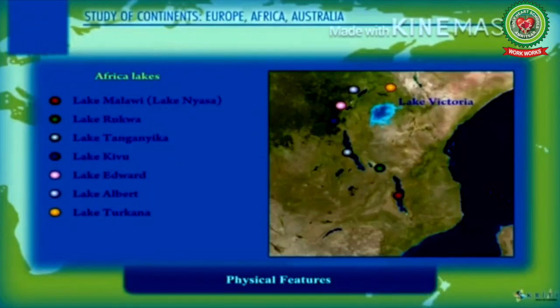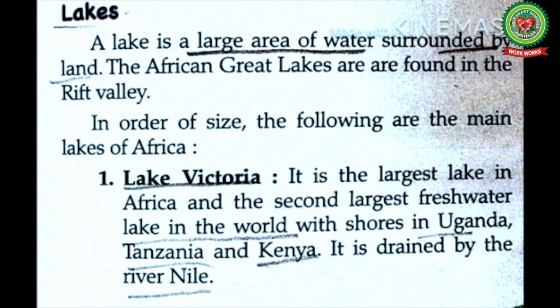Now next we will discuss Africa's lakes. Following are the lakes we will discuss in this chapter. Lakes. A lake is a large area of water surrounded by land. The African Great Lakes are found in the Rift Valley. In order of size, the following are the main lakes of Africa.